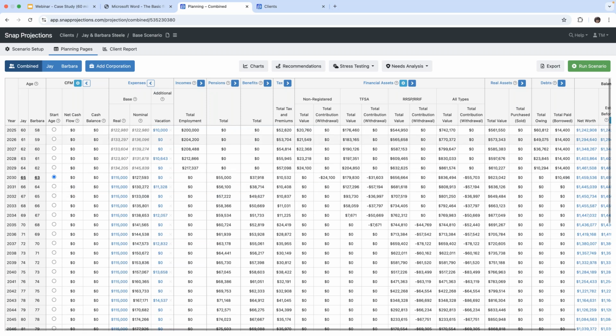The manual cash flow management is prior to retirement. We can see by this radio button here that our clients are retiring at age 65 and 63. So prior to that, we'll be entering our contributions manually, and any money that is left over will be considered spent during the manual cash flow.